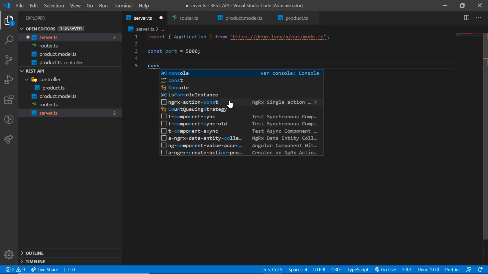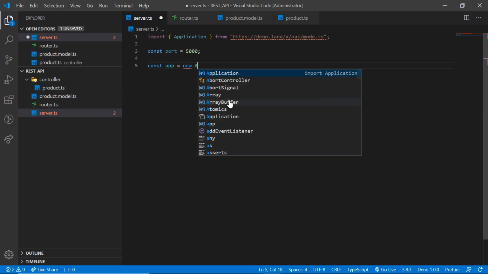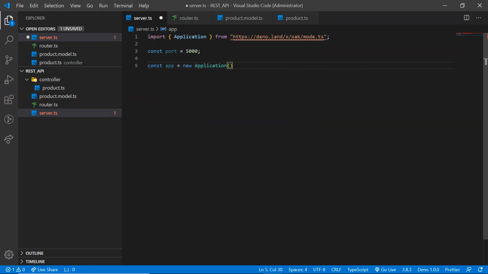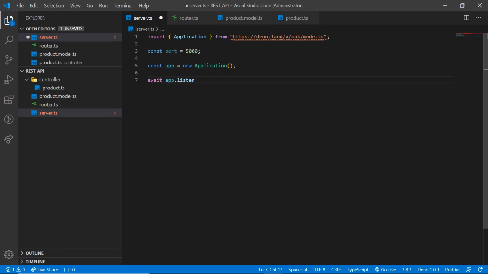Just like Node, let's initialize the app. Let's add a console statement here.